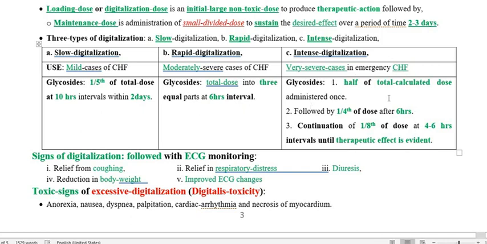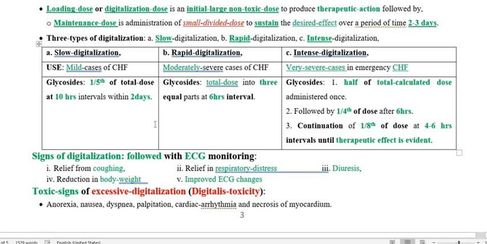Thereafter we proceed with 6-hourly treatment at 1/4 of the dose, and thereafter the final phase continues at 4 to 6 hourly intervals at 1/8 of the dose. So this is called intense digitalization.